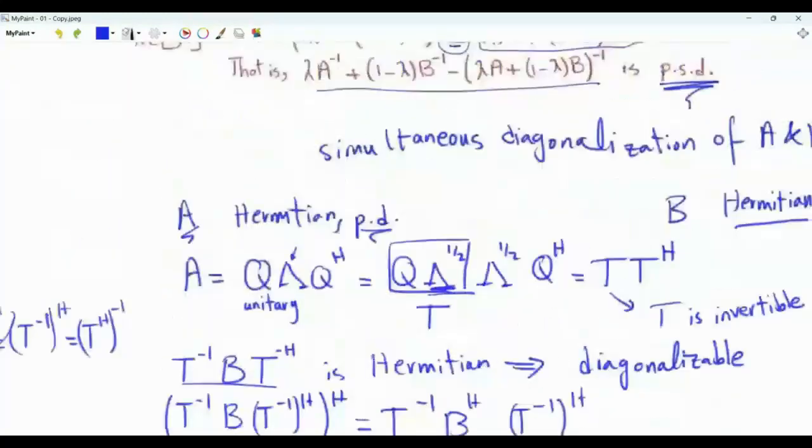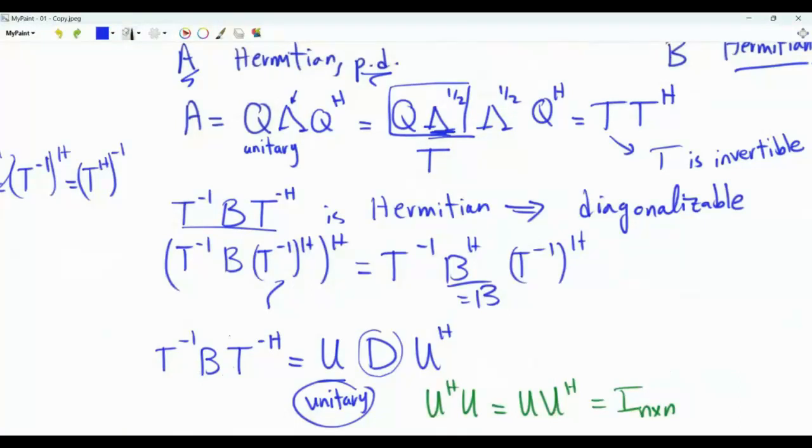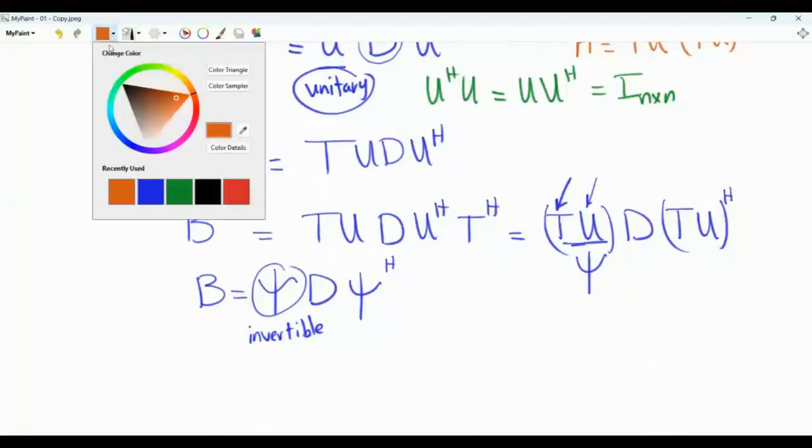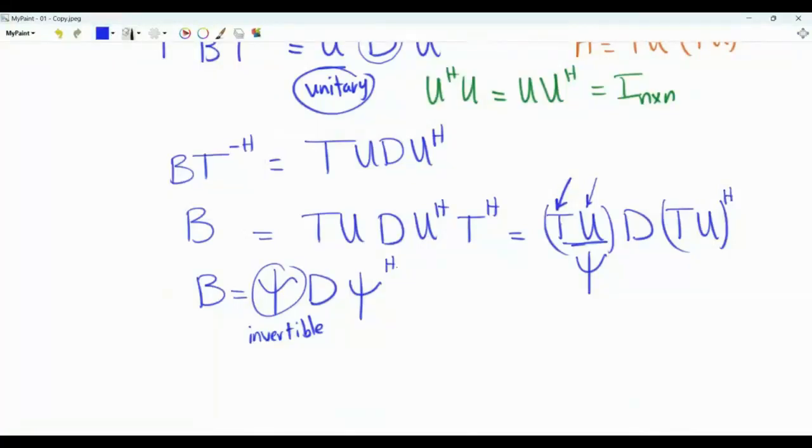What about matrix A? We started by doing the eigendecomposition of A and writing A as T T Hermitian. Matrix U appeared when we did the eigendecomposition of T inverse B T inverse Hermitian. Recall that U is a unitary matrix. Take matrix A, which is T T Hermitian. It won't harm if I insert between T and T Hermitian, U and U Hermitian. This is identity because U is a unitary matrix. A is equal to T U times U Hermitian T Hermitian, which is T U times T U Hermitian. This T U is the matrix epsilon. So A is epsilon epsilon Hermitian, and B is equal to epsilon D epsilon Hermitian.